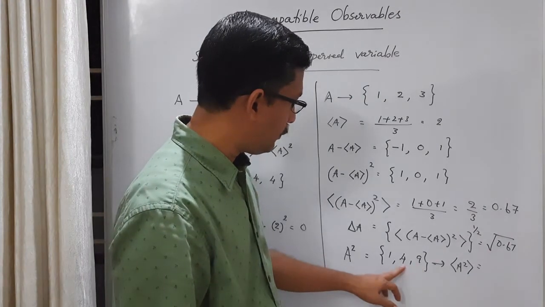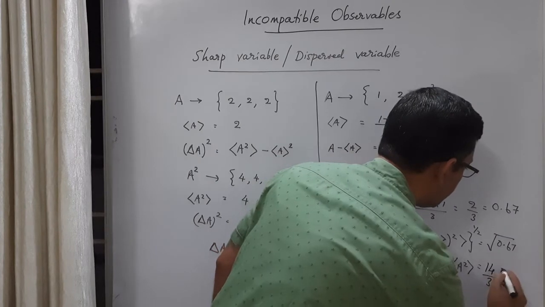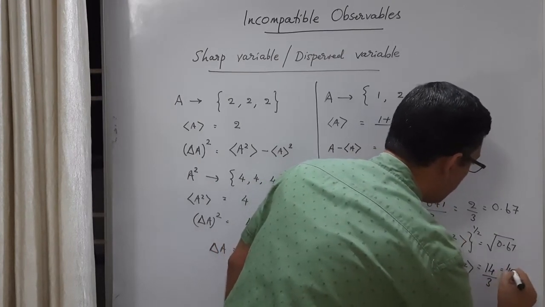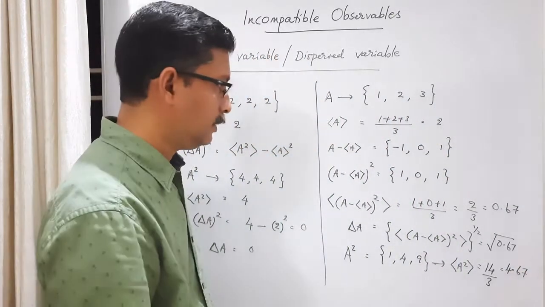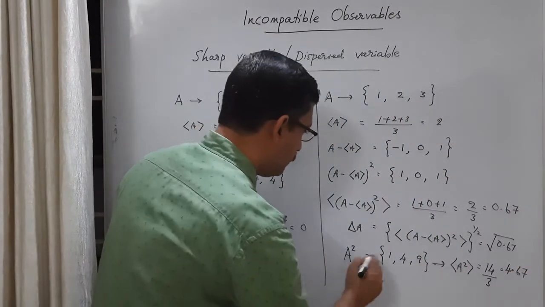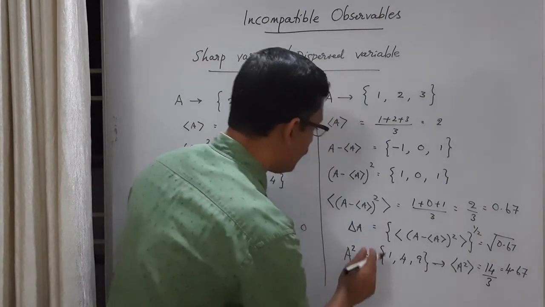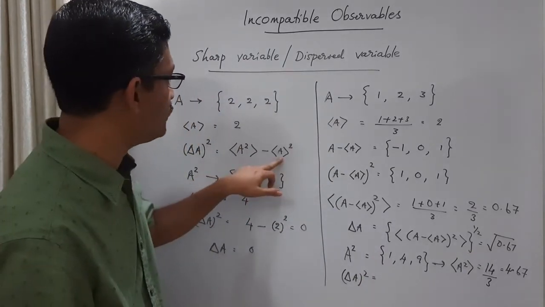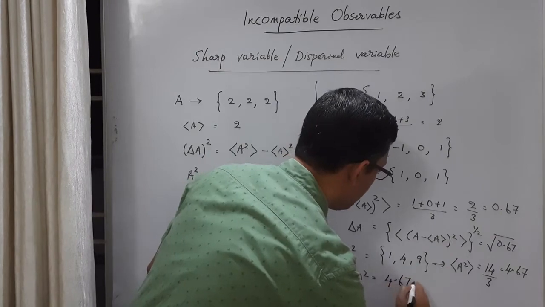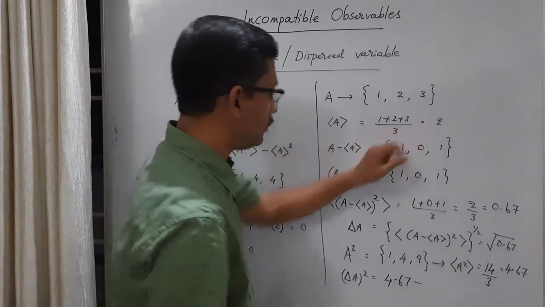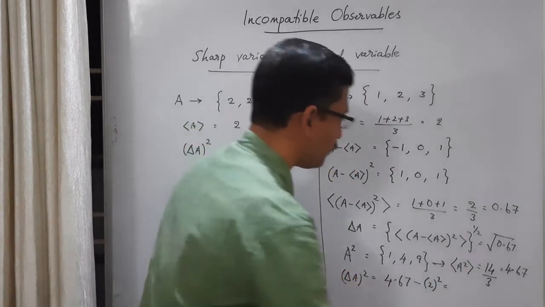So 9 plus 4 is 13, plus 1 is 14, by 3, which is 4.67, right? Then what is delta A square? The formula is A square average minus A average square. A square average is 4.67 minus A average square, which is again 2 square. So 4.67 minus 4, we get 0.67.